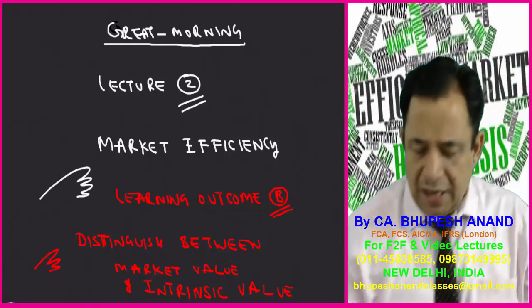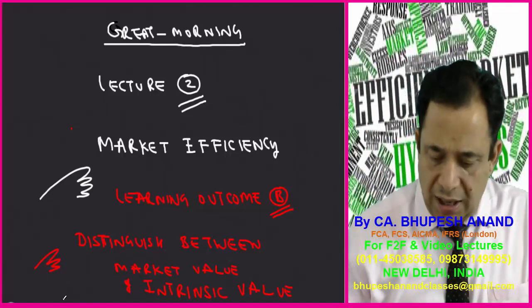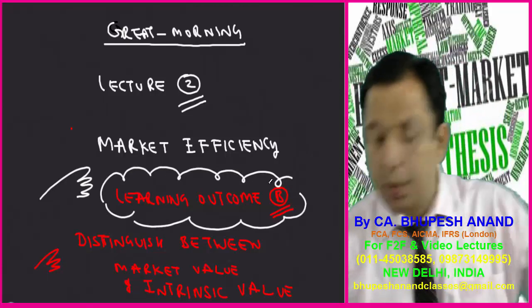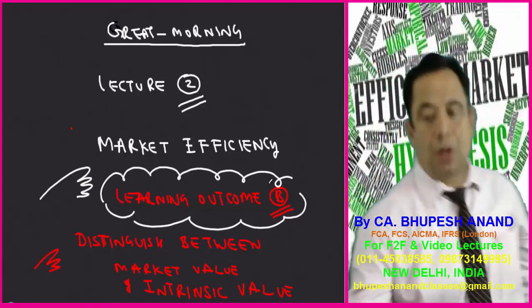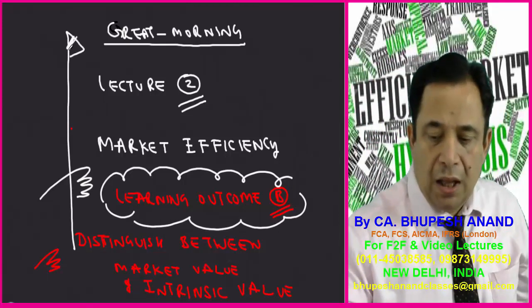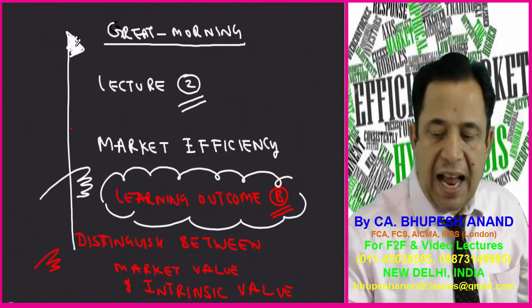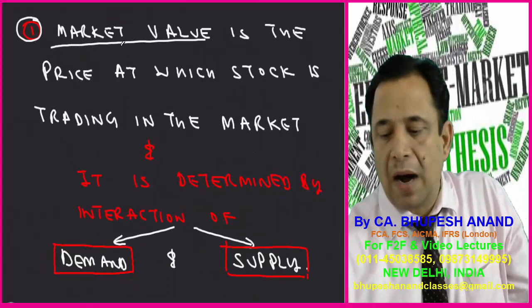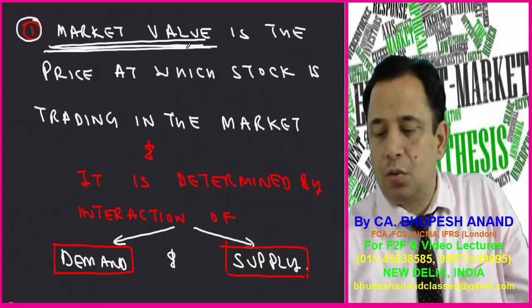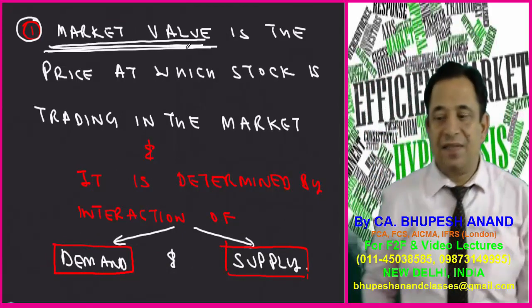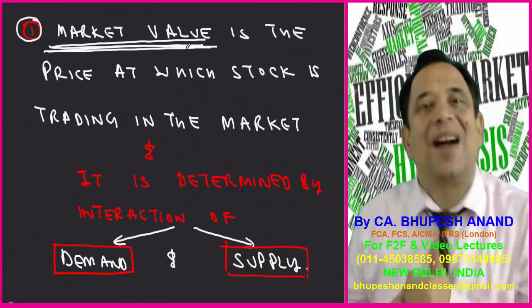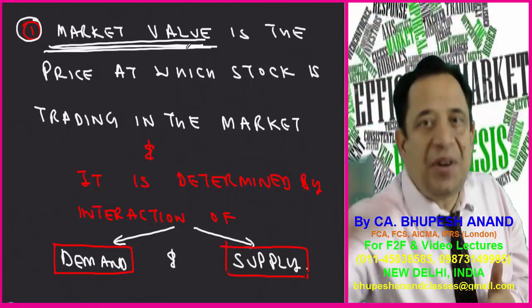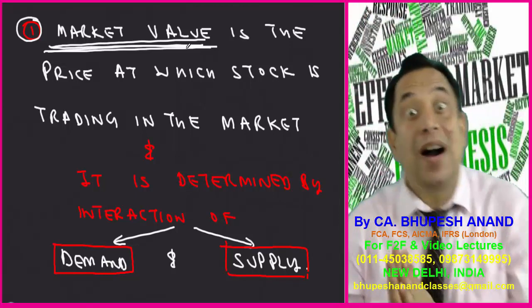Learning outcome number B. Distinguish between market value and intrinsic value. What is the difference between market value and intrinsic value? Market value is the price at which a stock is trading in the market. In the stock market, the price at which a stock is being traded is named as market value.